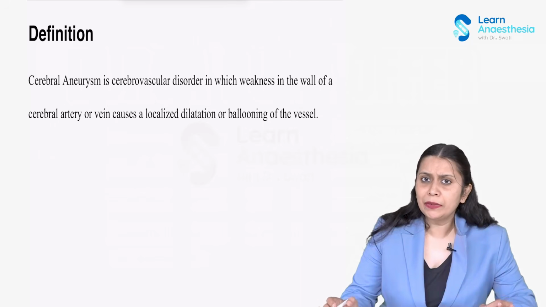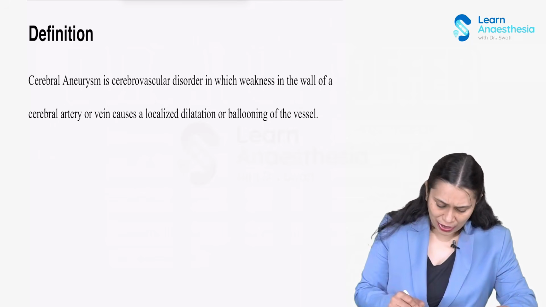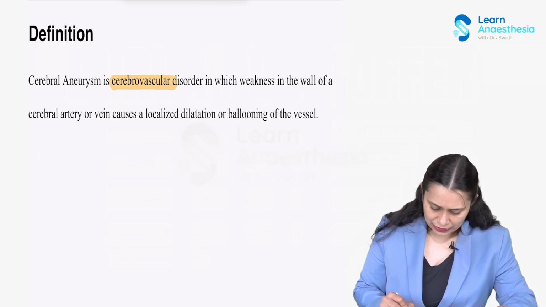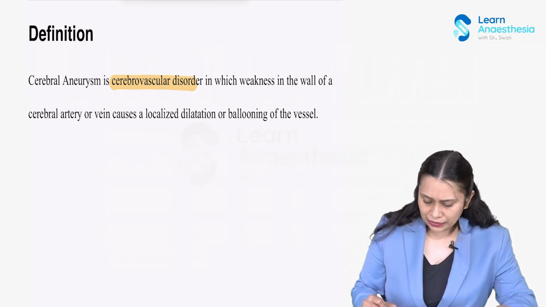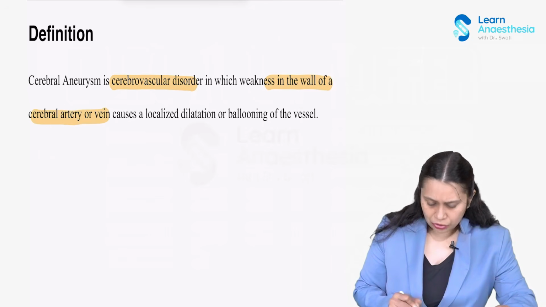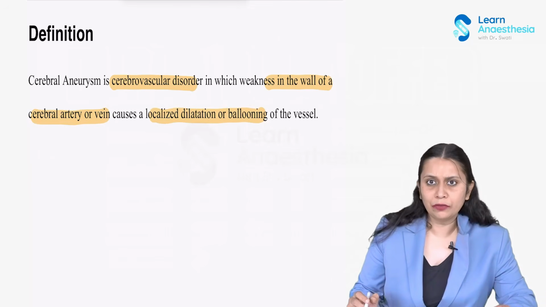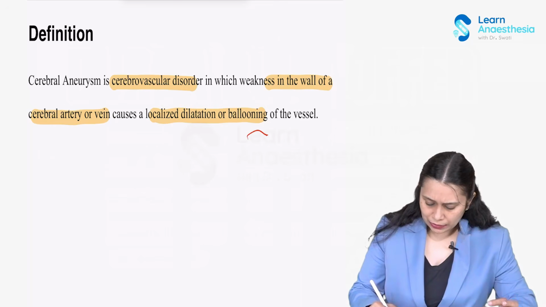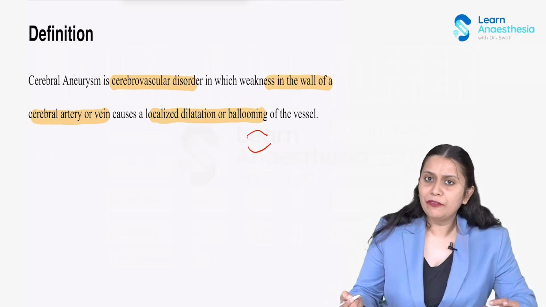So basically, cerebral aneurysm is a cerebrovascular disorder in which weakness in the wall of a cerebral artery or vein causes localized ballooning or dilatation of the vessel. This vessel, where it gets ballooned, is very weak and very prone to rupture, right?